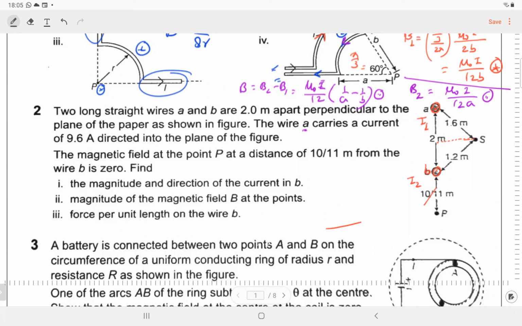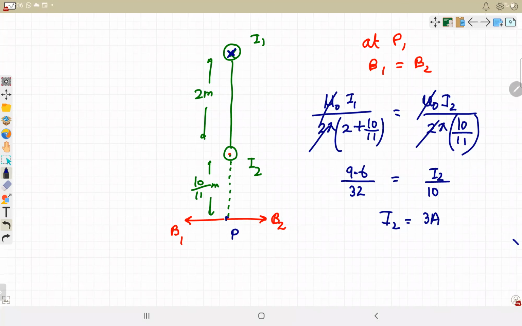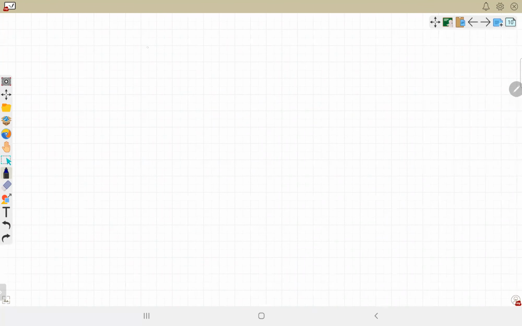Okay, fine. So next is point S. This is written as point S. At S we have to find the magnetic field due to I1 and I2, 1.6 meter from A and 1.2 meter from B. So it's a little tricky. Why? Because there is a point in the diagram.